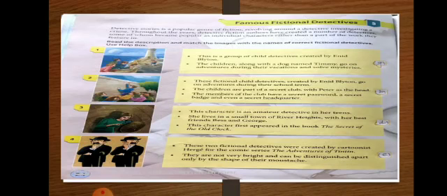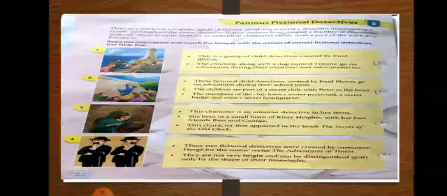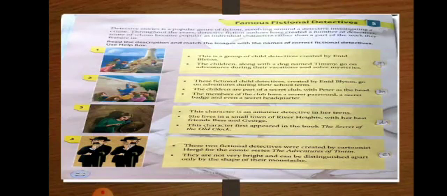Okay, so first one, in the first picture, this is a group of child detectives created by Enid Blyton. The children, along with a dog named Timmy, go on adventures during their vacations and solve mysteries. So this description is about the Famous Five.